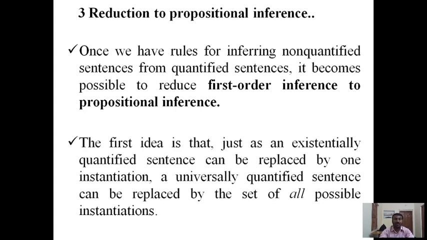The first idea is that just as an existentially quantified sentence can be replaced by one instantiation, a universally quantified sentence can be replaced by the set of all possible instantiations.